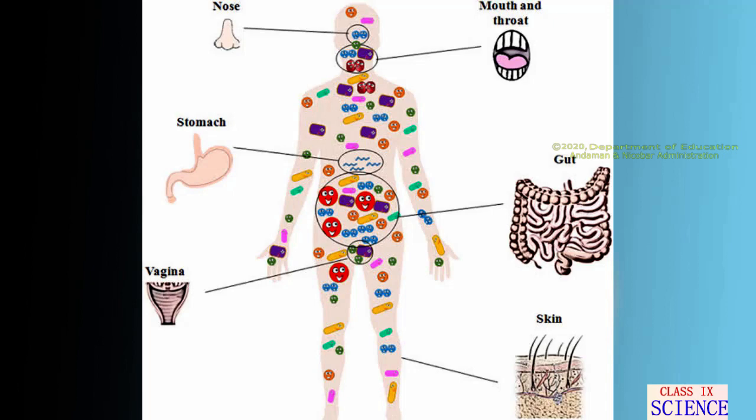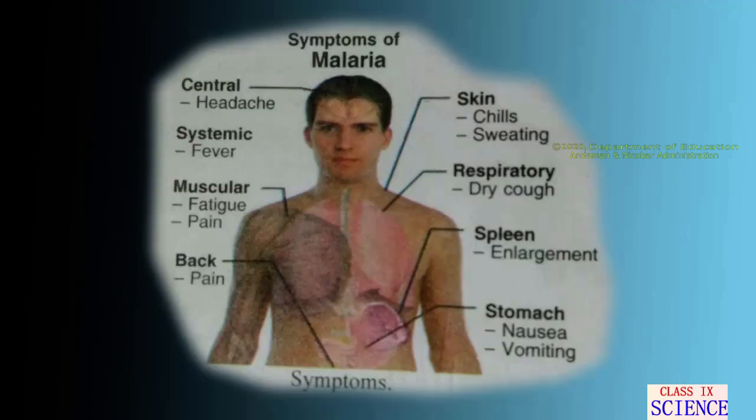If microbes enter from the air via the nose, they are likely to go to the lungs. This happens in the case of bacteria which cause tuberculosis of the lungs. If microbes enter through the mouth, they can stay in the lining of the gut, as do typhoid causing bacteria. These microbes can also go to the liver, like the virus that causes jaundice.